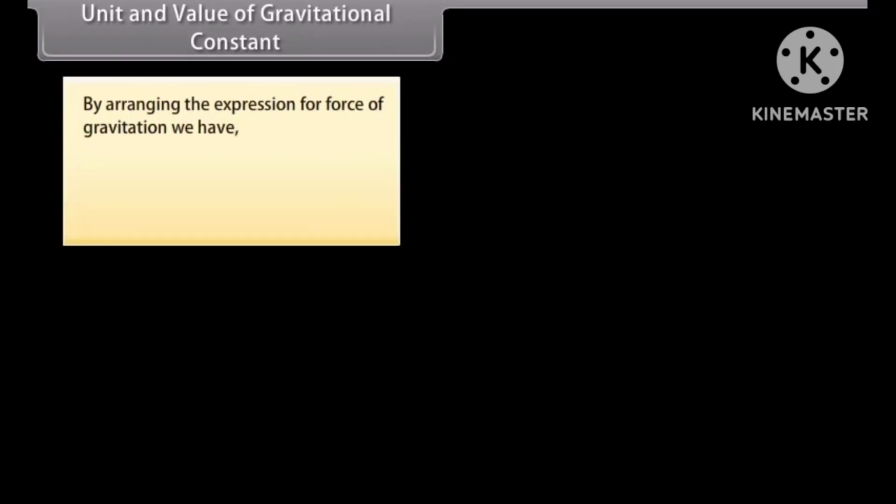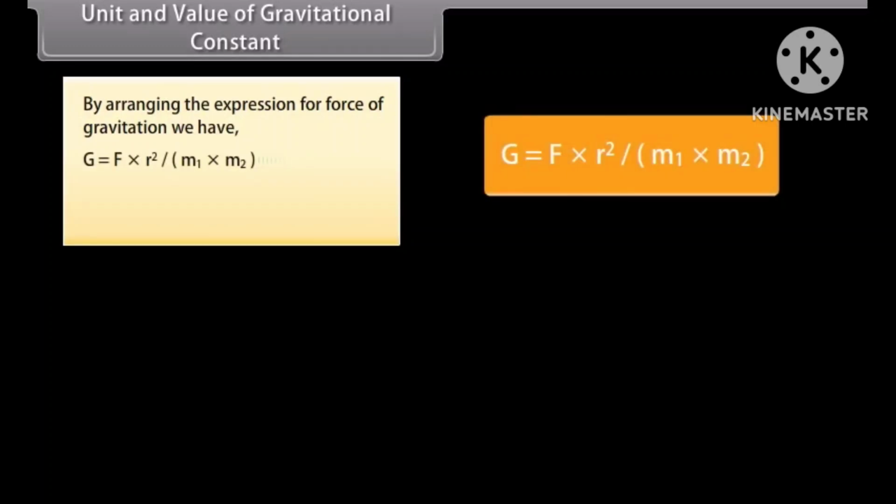Unit and value of gravitational constant. By rearranging the expression for force of gravitation, we have G is equal to F into r square upon m1 into m2. SI unit is Newton meter square per kilogram square.